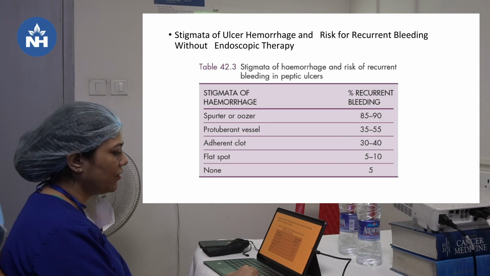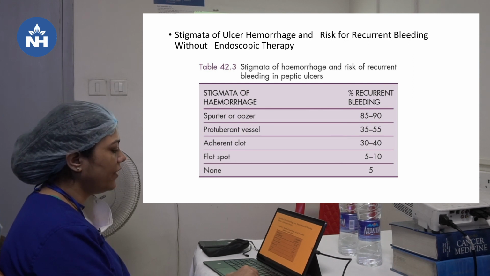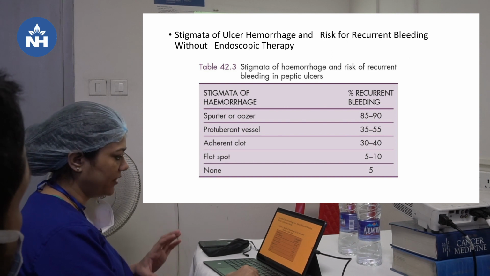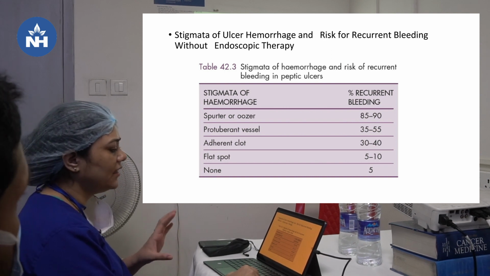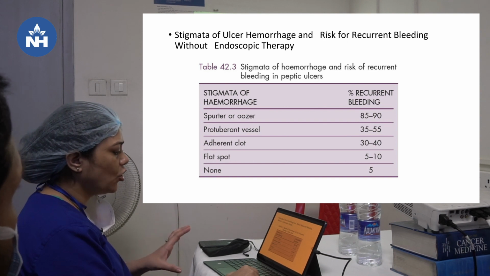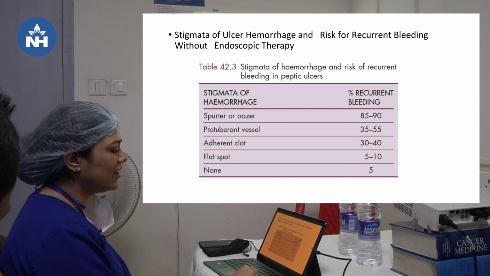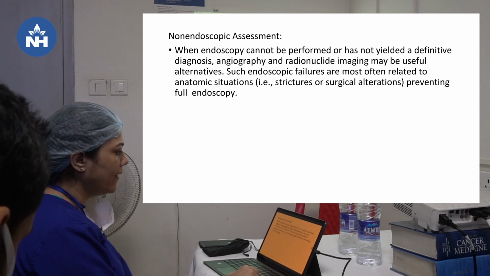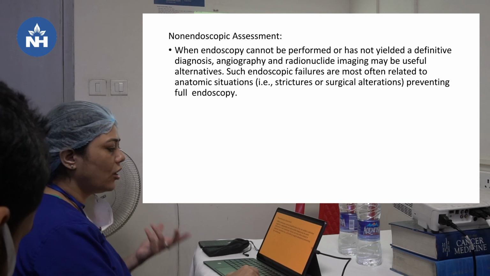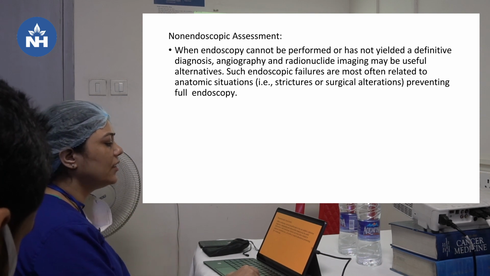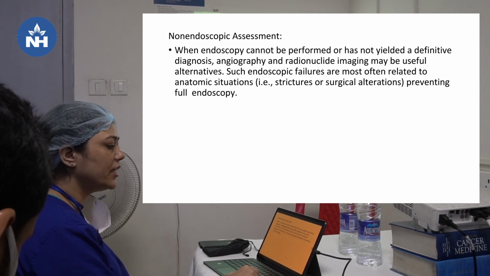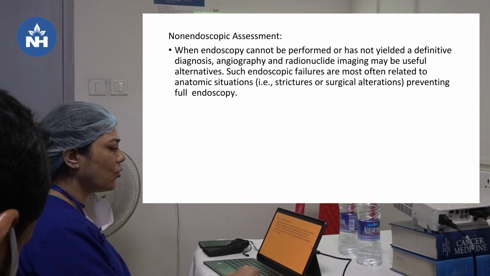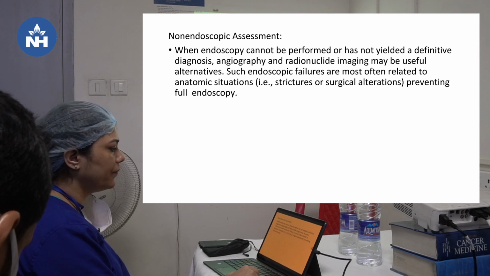So these are the stigmata of ulcer hemorrhage findings on endoscopy. If we find a spurter or an oozer, the chance of rebleeding is 85 to 90%. If a protuberant vessel is seen, 35 to 55%. Adherent clot, 30 to 40%. Flat spot, 5 to 10%, and none, then 5%. Non-endoscopic assessment: when endoscopy cannot be performed or has not yielded a definitive diagnosis, angiography and radionuclide imaging may be useful alternatives. Such endoscopic failures are most often related to anatomic situations preventing full endoscopy.